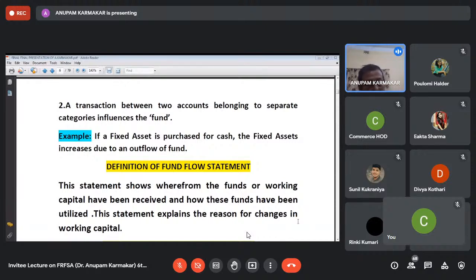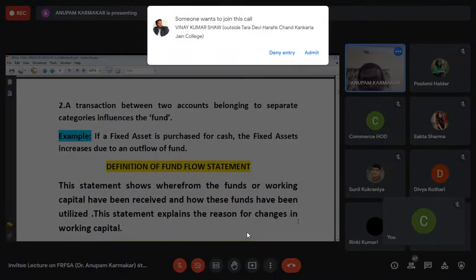For example, purchase of fixed assets. Then the journal entry is fixed assets account debit to cash. Cash is a current asset and fixed assets is a non-current asset. So when a fixed asset is purchased, cash, that is a current asset, goes out, so there is an outflow of funds. Similarly, when an asset is sold, then cash account debit to fixed assets, so there is an inflow of funds. So inflow and outflow of funds takes place when the two accounts belong to two different categories.